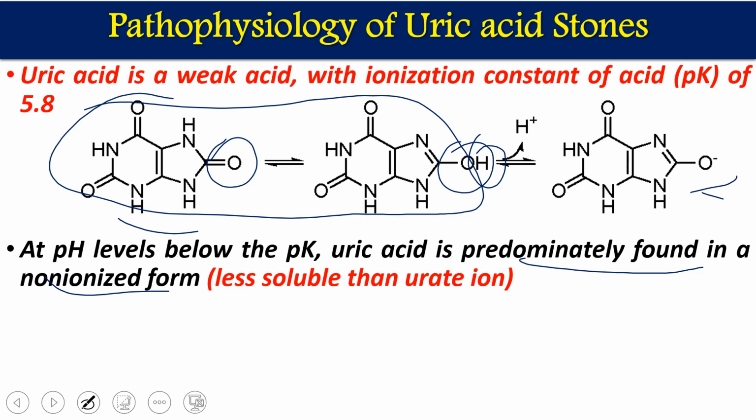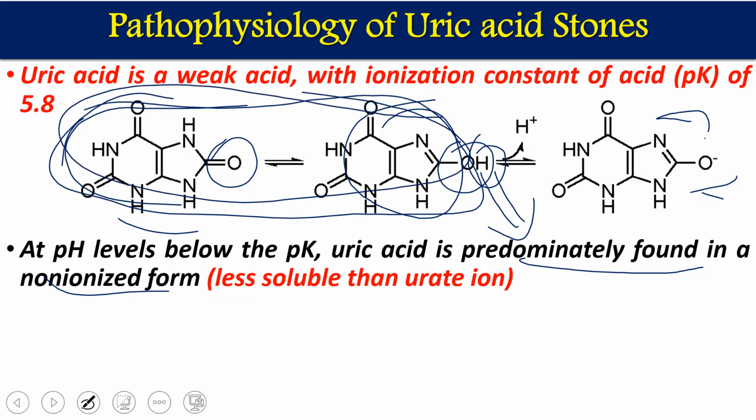These non-ionized forms are less soluble than the ionized forms. Less soluble means it is going to settle down and precipitate. It means whenever blood pH or urine pH goes down to less than 5.8, these compounds are going to form stones.